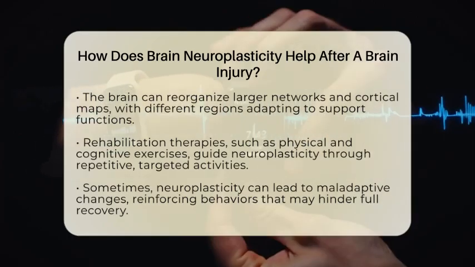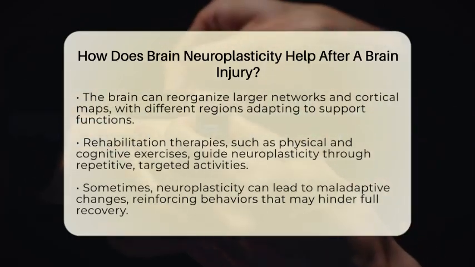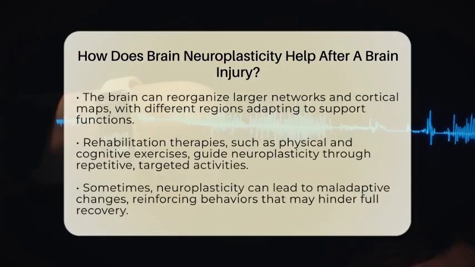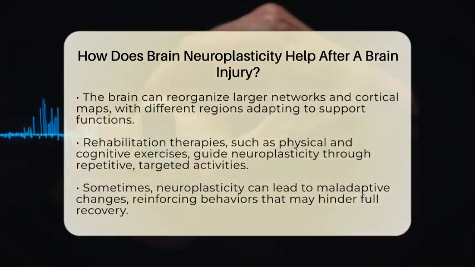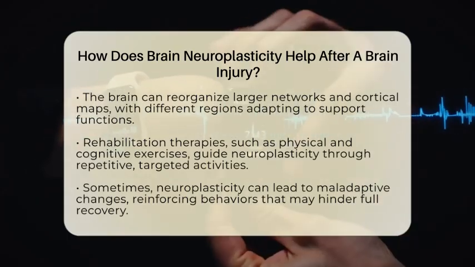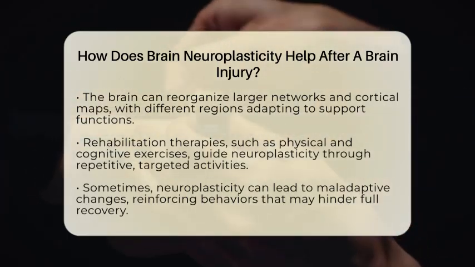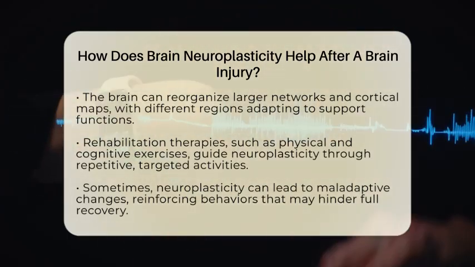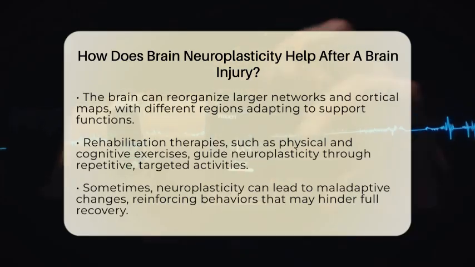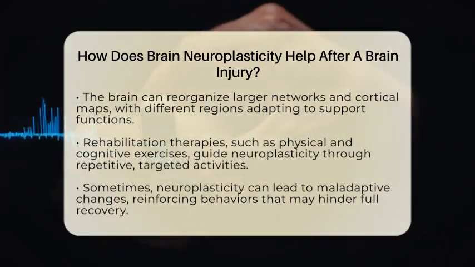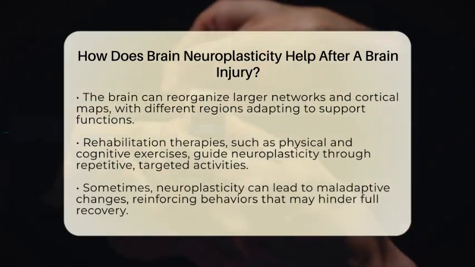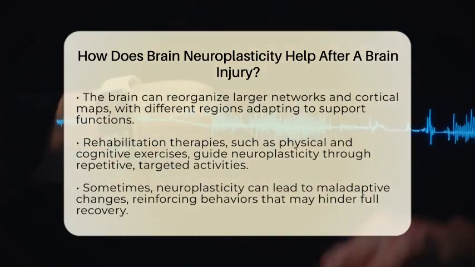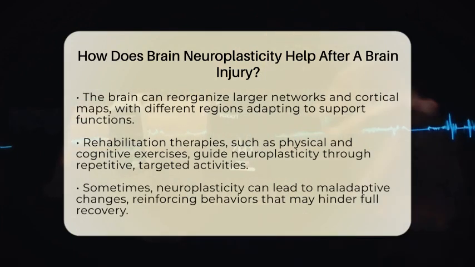communication skills. At the cellular level, neuroplasticity involves changes like synaptic plasticity, which is when the strength of connections between neurons is adjusted. It also includes dendritic remodeling, where the branches of neurons grow, and axonal sprouting, which is the growth of new nerve fibers. These changes help restore communication pathways that were disrupted by injury, supporting recovery.